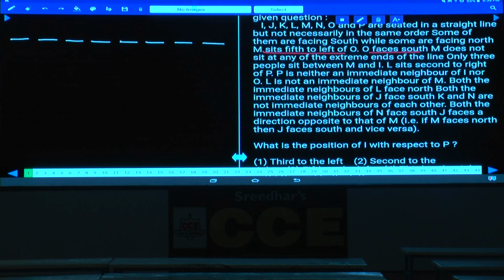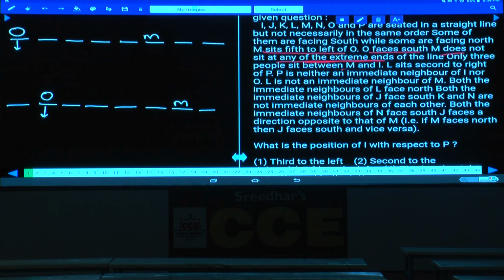Then what are the different possibilities? Now, can O be at this place or not? O is here, facing south, 1, 2, 3, 4, 5, M will be here, that is one possibility. Then what is the second possibility? 1, 2, 3, 4, 5, 6, 7, 8. Now M does not sit at any of the extreme ends of the line, also clearly given. And the second possibility is, if O is facing south, then M will be here. There are only 2 possibilities because M cannot be at any of the extreme ends of the line.